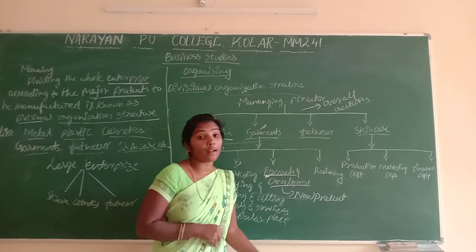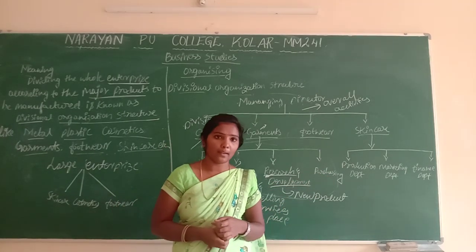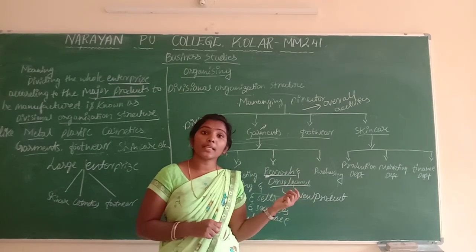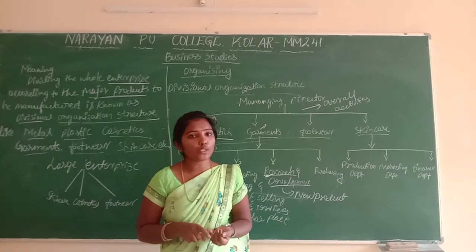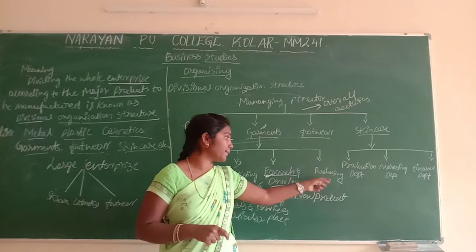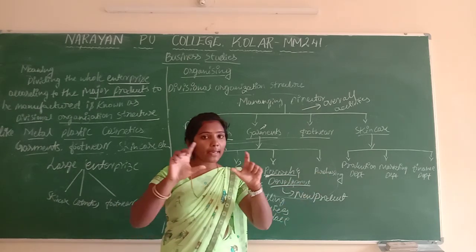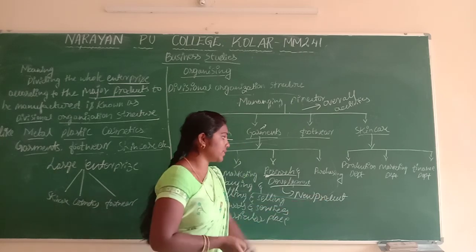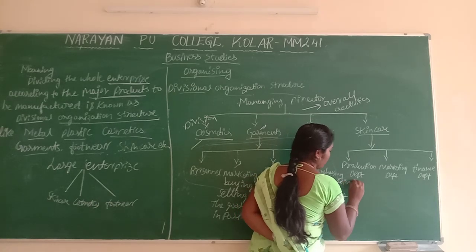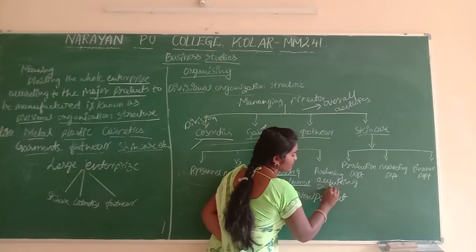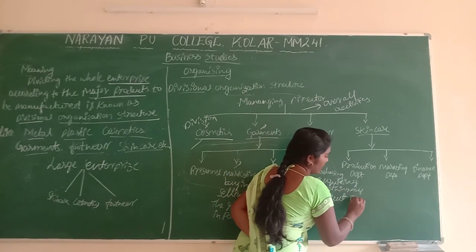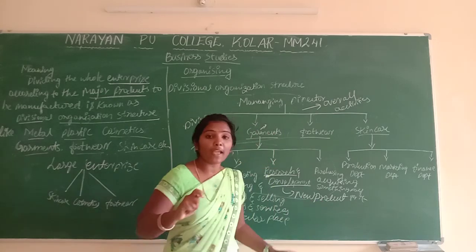Okay. Next, purchasing means, as I already told, acquiring something, paying for it. Acquiring something, paying for it is called purchasing. What are we going to purchase here? Plant and machinery, equipment, computers, laptops, stationery, furniture. We have to purchase these here. Purchasing means acquiring something, paying for it.